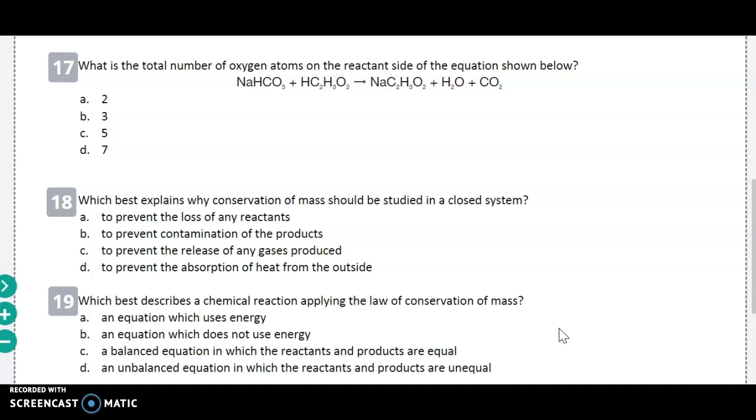Number 19. Which best describes the chemical reaction applying the law of conservation of mass? A. An equation which uses energy. B. An equation which does not use energy. C. A balanced equation in which the reactants and products are equal. Or D. An unbalanced equation in which the reactants and products are unequal.